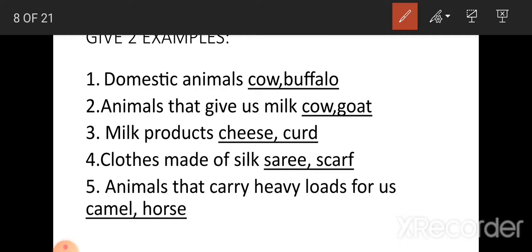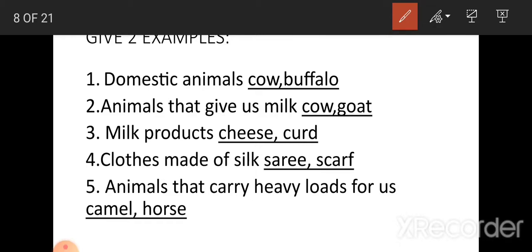Milk products: C-H-E-E-S-E, cheese. C-U-R-D, curd. Which are the milk products? Cheese and curd.